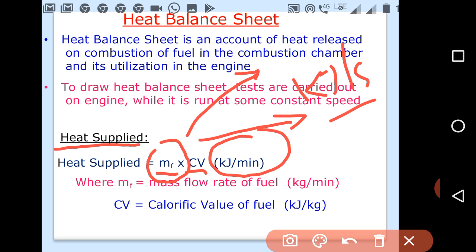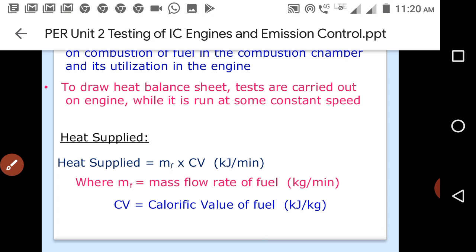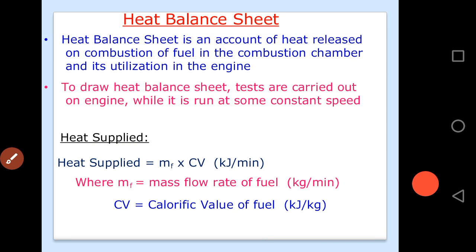If you have to find the heat balance sheet on an hourly basis, you have to take the mass flow rate in kilogram per hour. Likewise you do it, so that you can find the final energy balance in the respective unit. So here heat supplied is nothing but the mass flow rate multiplied by the calorific value. With the help of this we can find the heat supplied. So the left hand side we can complete over here.